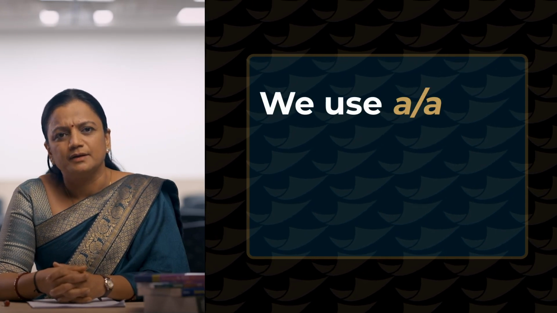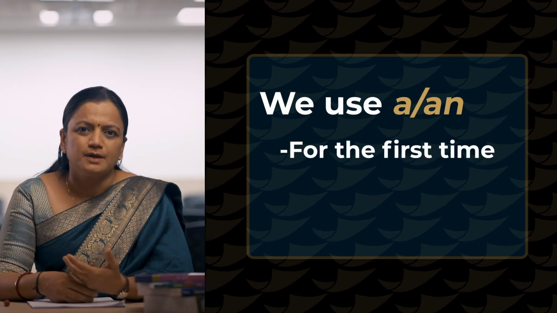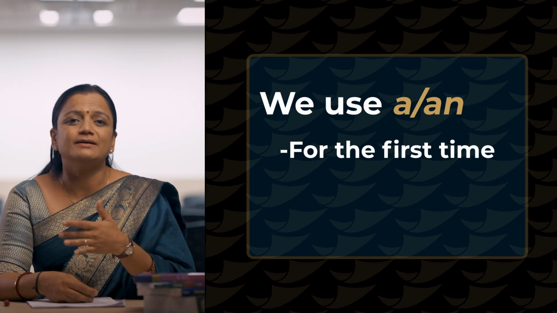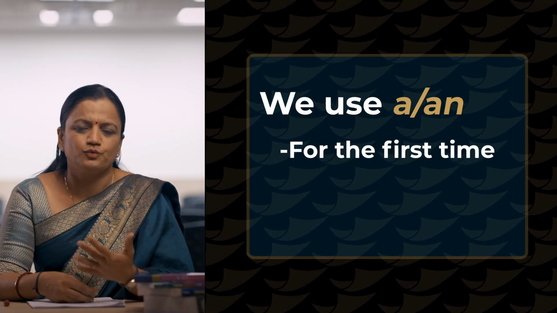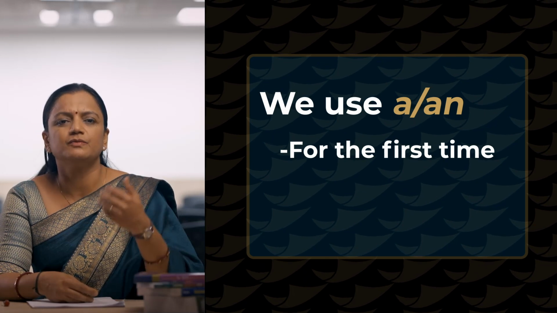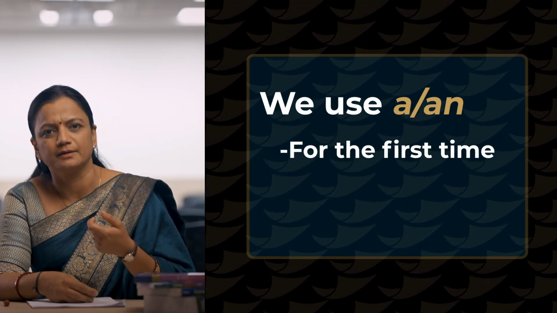To begin with articles, first I will explain where we place a or an. We use a or an to refer to something for the first time. For example, I would like to talk to you today about an exciting development. So when you are introducing something, when you are talking about something for the first time, we give an idea with the help of a or an.